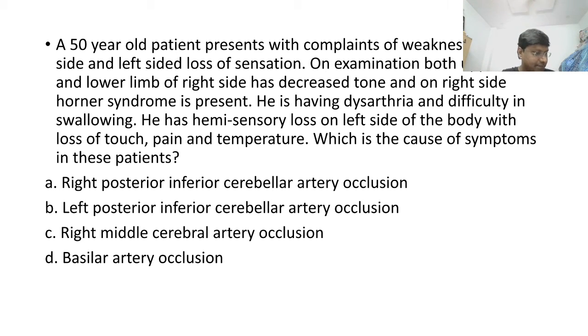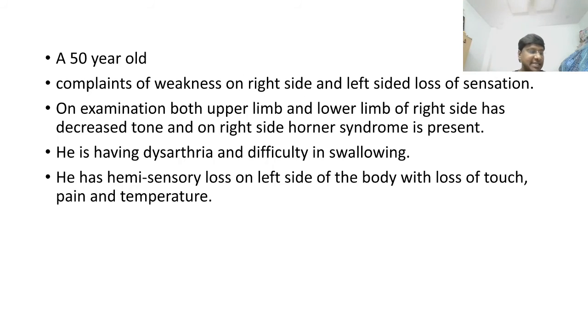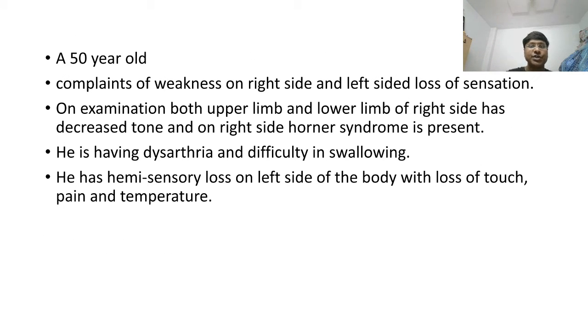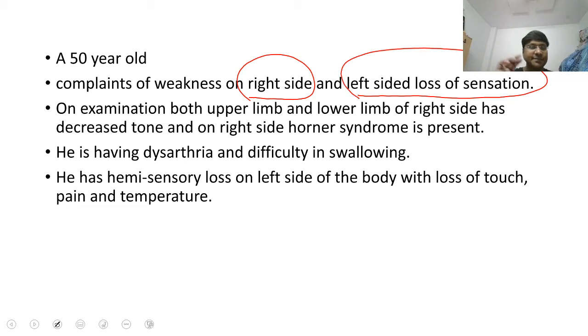All right. Now I'll just summarize the clinical scenario in the patient. He is a 50-year-old patient presenting to you with a history of weakness on the right side and left-sided loss of sensation. And what does the examination show? Examination shows decreased tone in the right upper limb and right lower limb, and there is right Horner syndrome also.